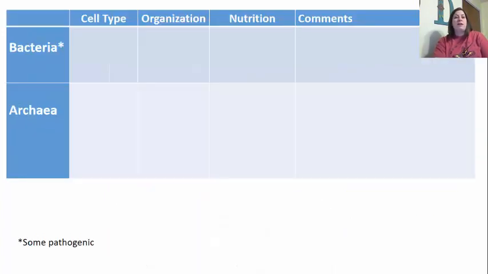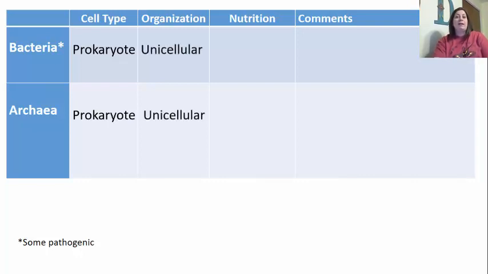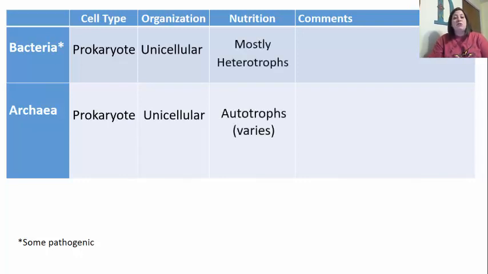The next group we want to look at are the bacteria. Again, with bacteria, some of these are pathogenic. This group does have prokaryotic cells, meaning cells without a nucleus. Also, here is the archaea group. The archaea group is also going to have prokaryotic cells. But if you'll notice here, the archaea group does not have our special marking, which means that there are no pathogenic organisms in archaea. With organization, guys, these are unicellular, meaning that they're made up of one cell. The nutrition for bacteria is mostly heterotrophs, whereas archaea are mostly autotrophs. All right, so they're mostly going to be autotrophs, where they do either photosynthesis or chemosynthesis.